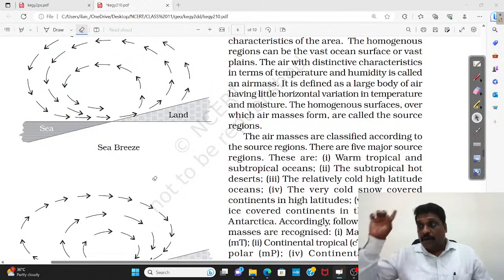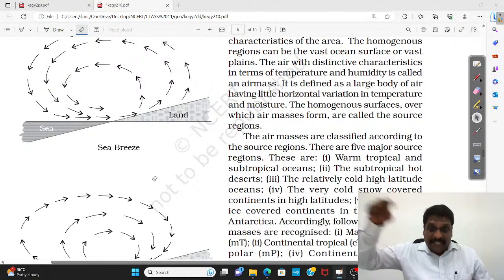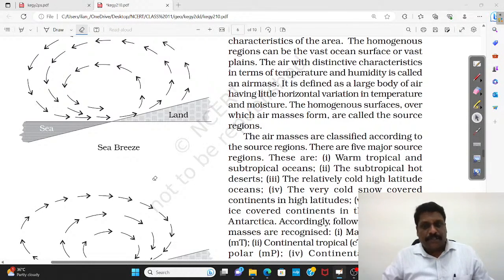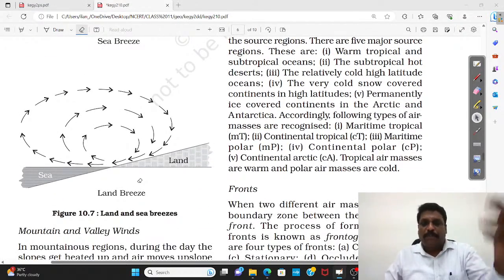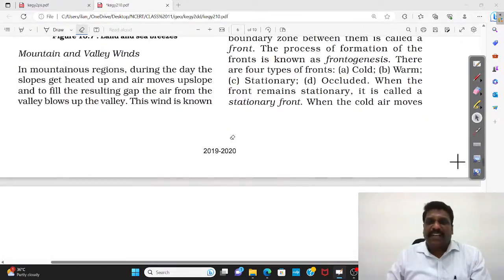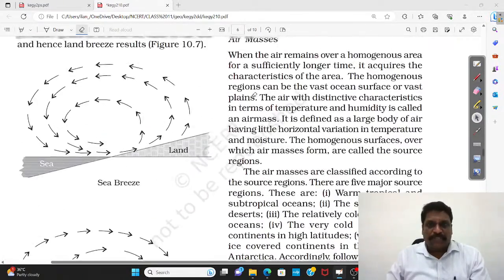Now I can understand. If I call a wind a southwest monsoon, it means this wind is coming from what? Southwestern direction. If a wind is coming from the northeastern direction, I call it what? Northeastern monsoon is nothing but the wind which is coming from what? Northeastern direction. And some such winds are also given.